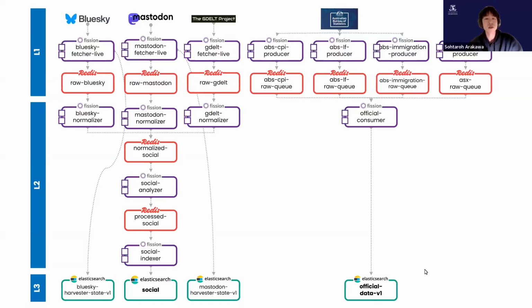Backfilling historical official data takes advantage of the same deterministic, bounded structure. Each observation produces a stable document identifier derived from its series, period, and value, which means backfill runs can push historical records through the same production queues without needing a separate isolated infrastructure path. A document the daily producer has already written is simply rejected by Elasticsearch as a duplicate rather than overwritten, making large historical loads safe to run against live queues without any coordination.